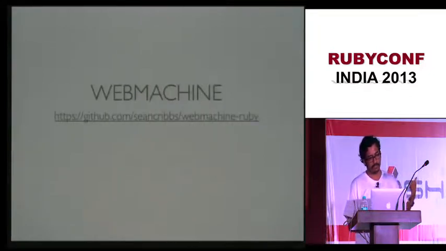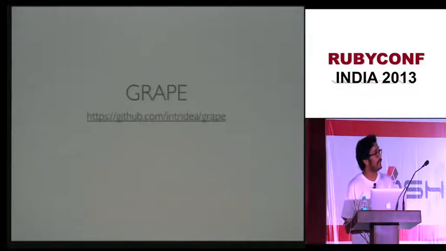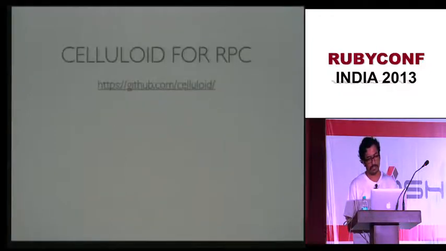So the first library is called Web Machine. It was developed by Sean Cribbs from Basho. It is a port of the library by the same name, which is written in Erlang. So basically, it's an Erlang library which has been ported to Ruby. The second library is called Grape. This library is basically something like Sinatra, but dedicatedly for building APIs. And the third we talked about, that is Celluloid.